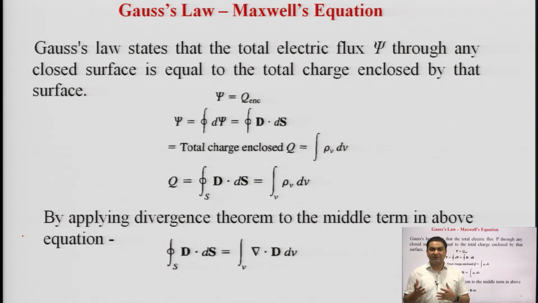the integral of d psi, and it is equal to D dot dS, as we have seen in the previous slide.